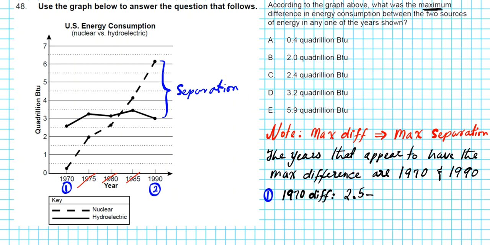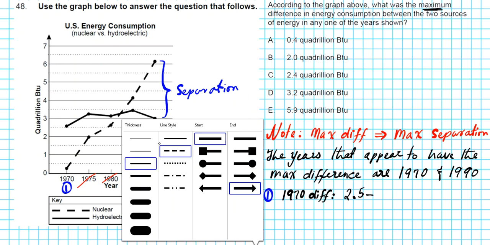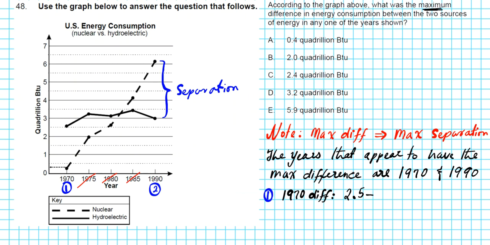Let me use arrows to extend it so you can see exactly what I'm doing here. Just give me a second. Let's make this really skinny. Okay, so this right here is 0.25 and that one is 2.5. Okay, let's write that in. So you don't have to be 100% accurate here. If you look at the answers you get, you'll be able to estimate what the correct answer is.